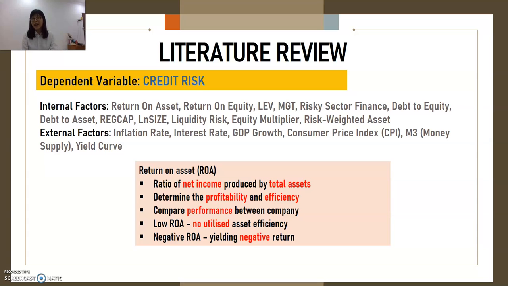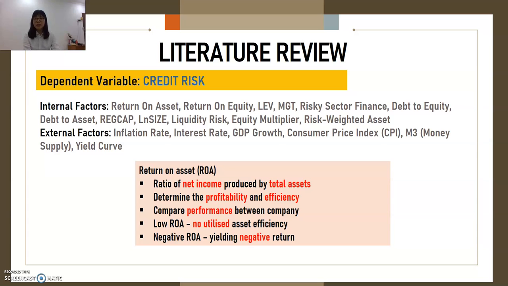Meanwhile, for the external factors, there are inflation rate, interest rate, GDP growth, consumer price index, which is also called CPI, the money supply, and last is the yield curve. For this, I emphasize the variable which is significant to the credit risk.